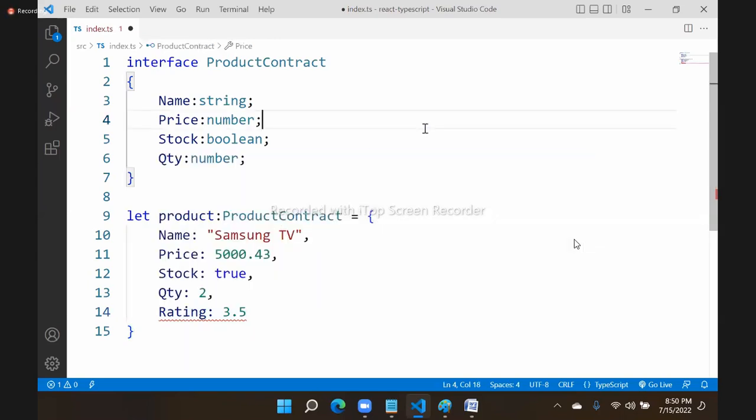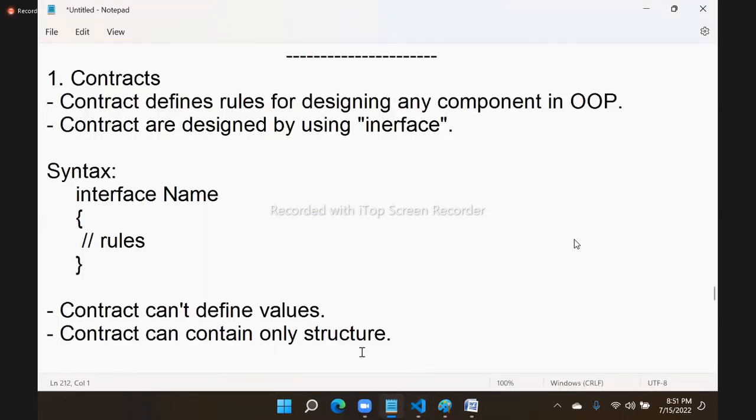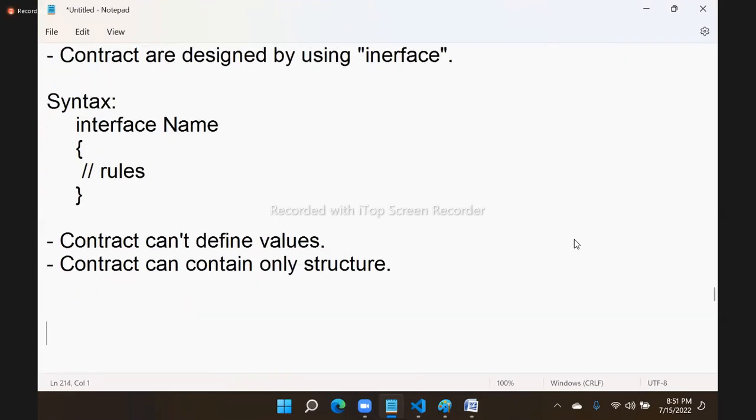So that is why it is a contract. Whatever is in the contract, just do that. There can be nothing other than the contract. So how do you design contracts in OOP languages? That is done by using an interface. If anyone asks at experience level, what is the purpose of an interface? Where do we use interfaces in OOP? Simple, one word answer: interfaces are used for contracts. That's it, nothing else, only contracts. That means it can contain only structure.